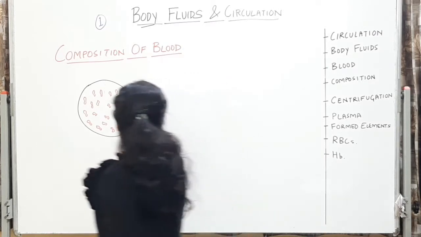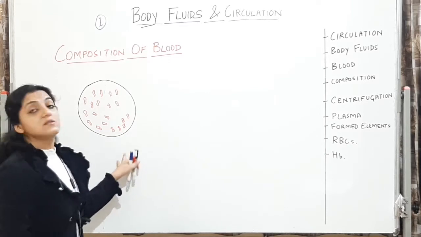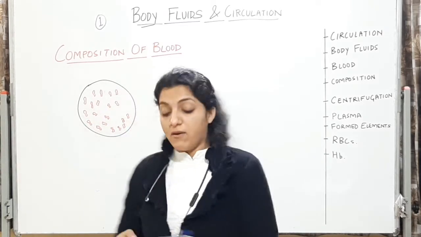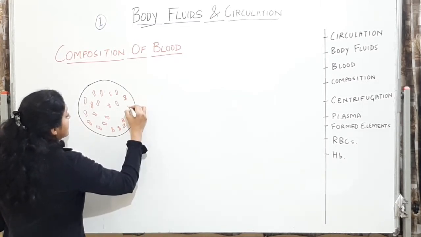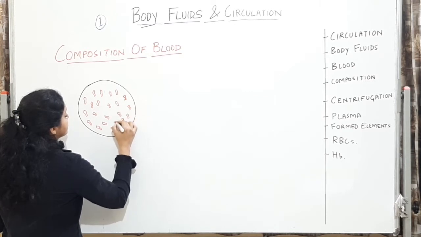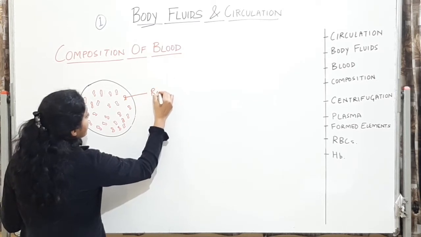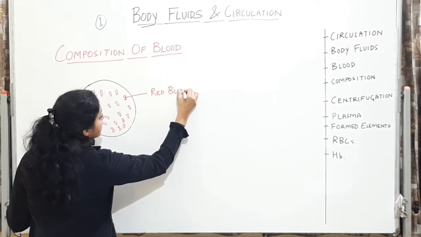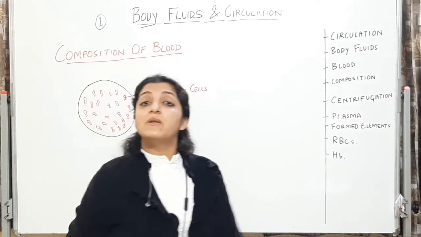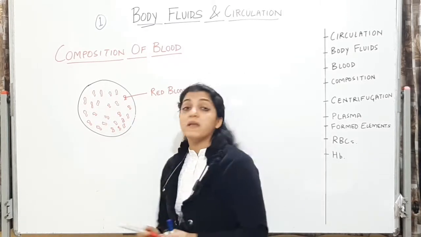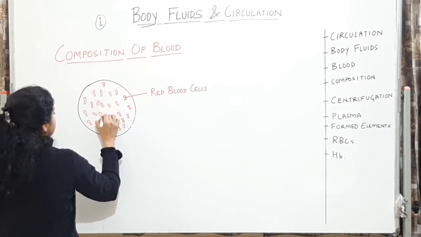Alright? So now this is just one drop of blood, say in an artery or in a vein. It is going to show us various types of cells. Alright? So first will be the red blood cells. These are the red blood cells. So the types of cells, the first will be red blood cells. You will do the diagram with me. Okay? These will be the red blood cells. ये बहुत ज़्यादा रहेंगे. These will be abundant in number. Therefore, I've drawn so many. In fact, they will be more than these. They will be abundant in number. The red blood cells. Okay?